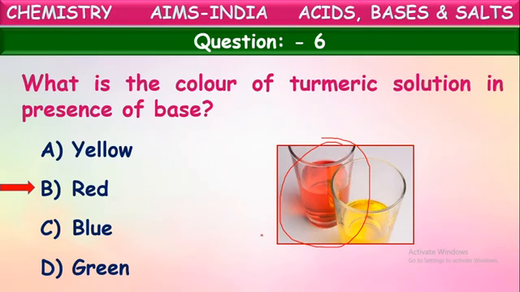Turmeric solution does not show any color change with acids. It remains yellow only. But when we add a few drops of base to the turmeric solution, it turns red. Okay? Turmeric solution turns red in the presence of base. Okay? Next question.